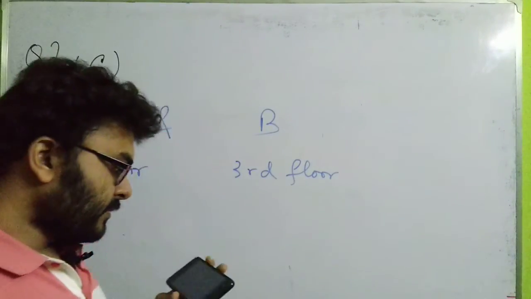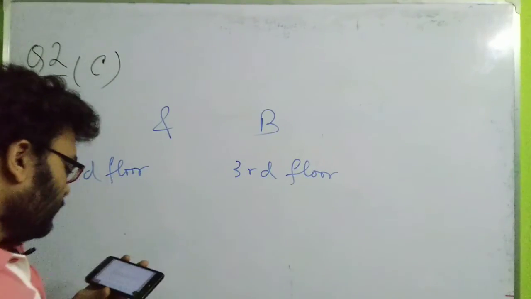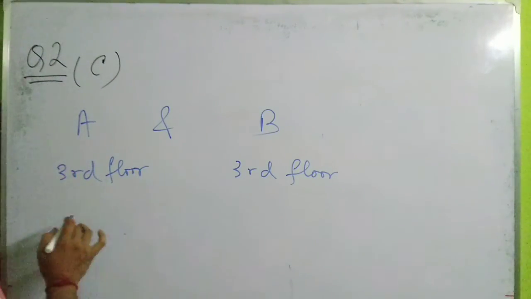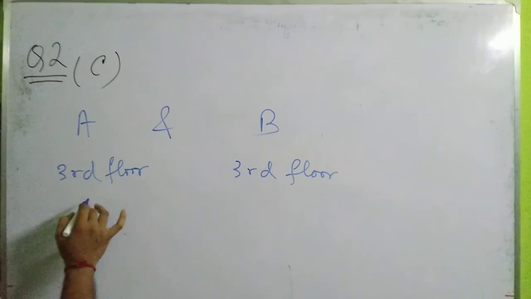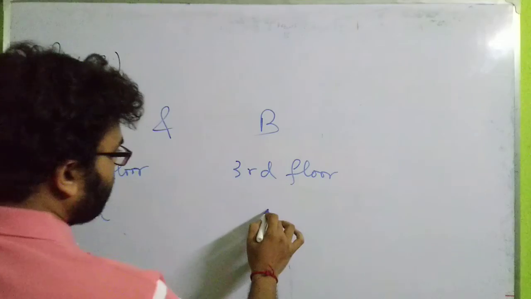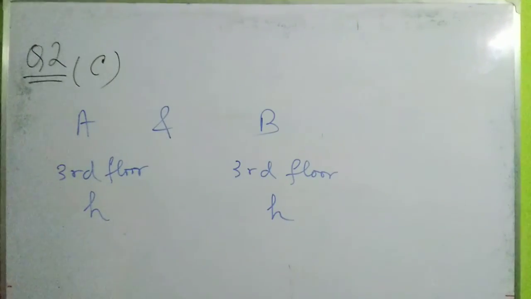So it has been said that both A and B are climbing to the third floor. When they are climbing to the third floor, they both have the same amount of displacement, isn't it? Exactly. So displacement for both A and B. If we consider the displacement for A is h, then for B also it will be h, isn't it? The displacement for both A and B, we consider it to be h.